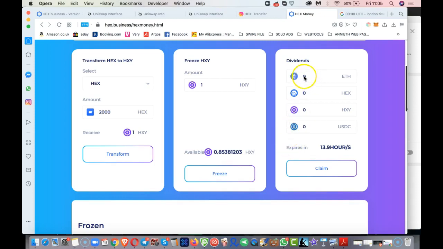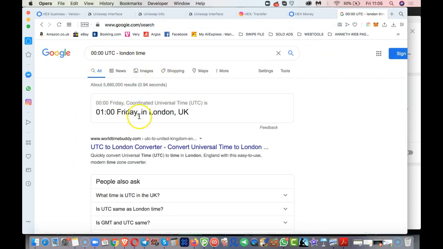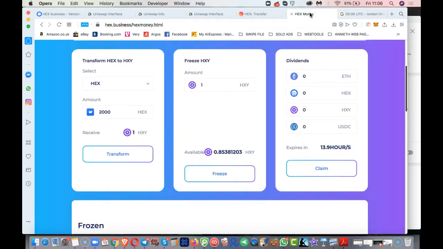So I had to start this whole thing over again. Sorry. At the moment there seems to be an issue. It's not showing your earnings as yet. I think someone has told me that they'll be working on this. But when it's your time, you can work it out here and just put that in Google, and it will show you when it's your time. If you're still up, you claim, or you claim when you wake up, like me.